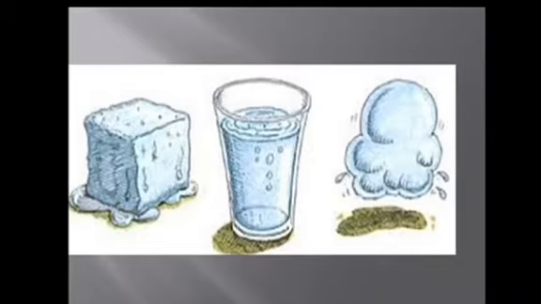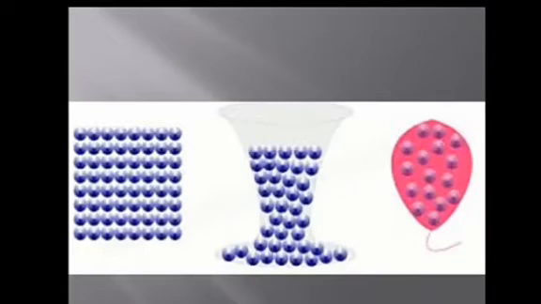Matter in any physical state is composed of smaller particles such as atoms, molecules or ions. Every matter is made up of minute particles. These minute particles, atoms, molecules or ions, are arranged in a regular and repetitive periodic manner. If arranged in a regular repetitive periodic manner, that is a solid. If the arrangement is somewhat loosely packed, that is a liquid. If the arrangement is more loosely packed, that is a gas.